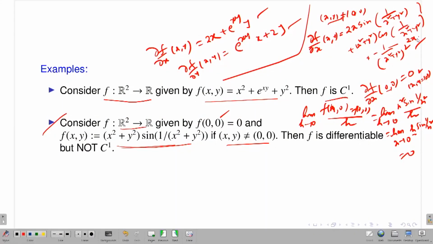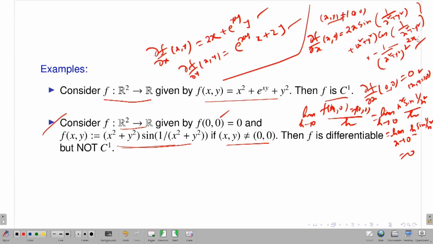It is a combination of polynomials, sine functions, cosine functions. It will be continuous functions. So, just to talk about that, yes, one of my first order partial derivatives is not continuous. Just check the continuity at the point (0, 0), because at (0, 0) it varies. If it is not 0, it is very nice, a combination of polynomials and sine functions, which are continuous functions. So you have to just check the continuity of one of the partial derivatives at the point (0, 0), and you will see that it is not continuous, and therefore my function is not C1. However, my function is differentiable, I am saying.